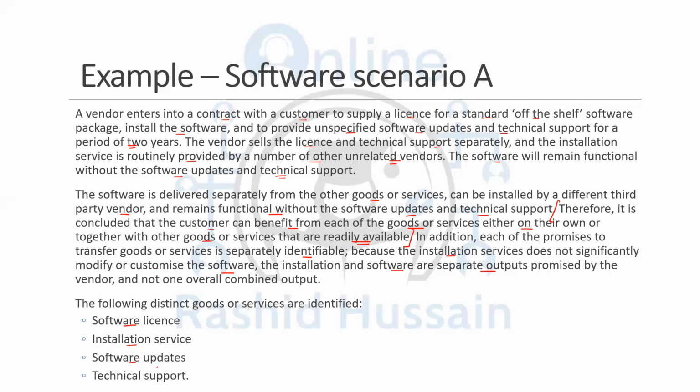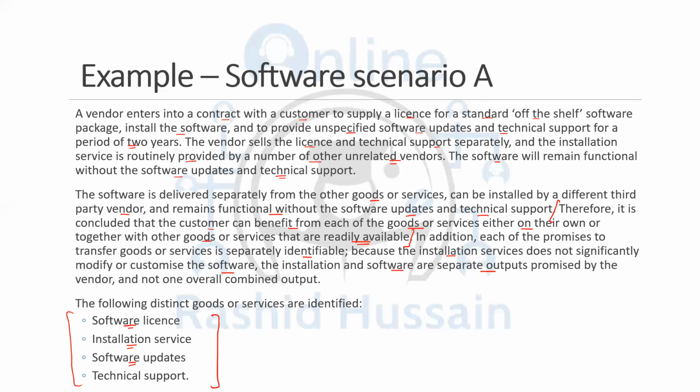Without software updates, you can run the software. So if you're getting the software update service as well, this is another separate performance obligation. And even without the technical support, you can run your software. So if you are taking the technical support, that is going to be another separate performance obligation. So that means these are the 4 separate performance obligations within a single contract.